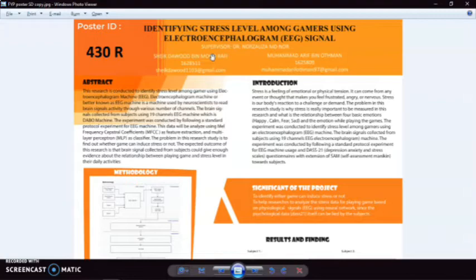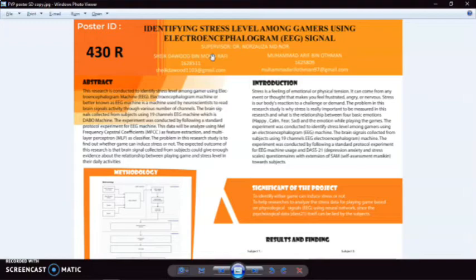This experiment was conducted by following a standard experimental protocol for the EEG machine, which will also be explained by brother Arif later. The channels will be connected to the subject, and there will be a machine showing all these small moving graphs. That is only considered raw material. Later, this data will be analyzed using Mel Frequency Cepstral Coefficients (MFCC) as feature extraction and